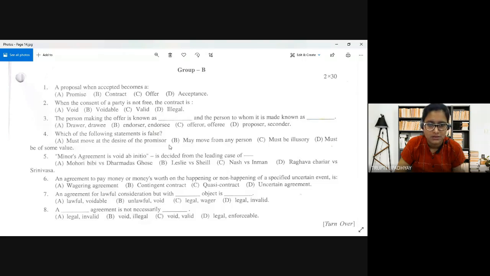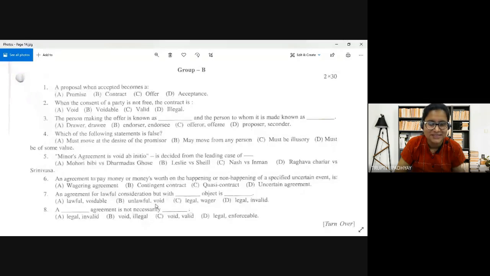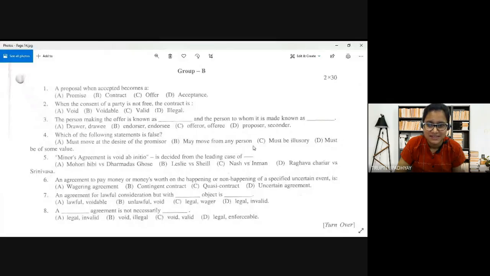So what is the context? First, we need to identify what is being asked, and we have to identify which statement is false. So identify it from here. Which statement is false? Let me see how the answers are coming. Okay, so people are intelligent enough to answer this. They are answering right.